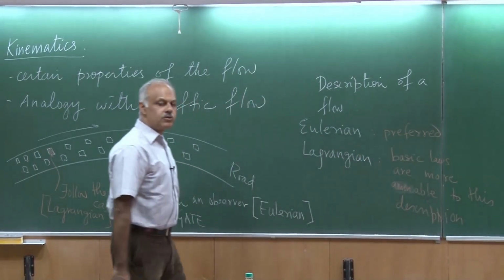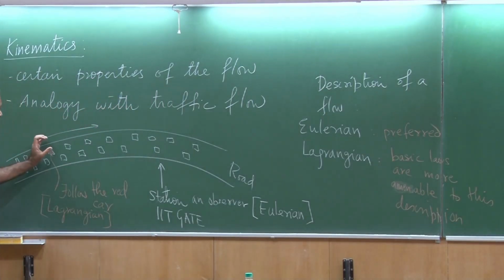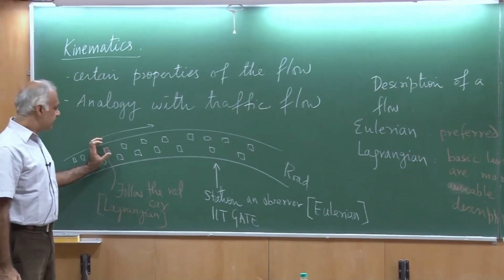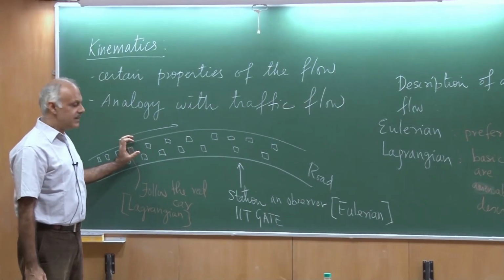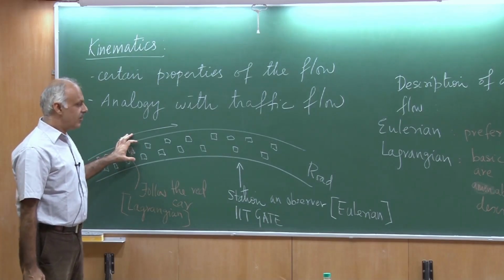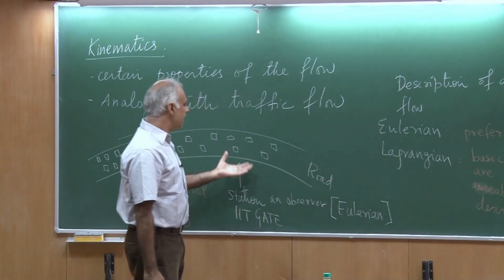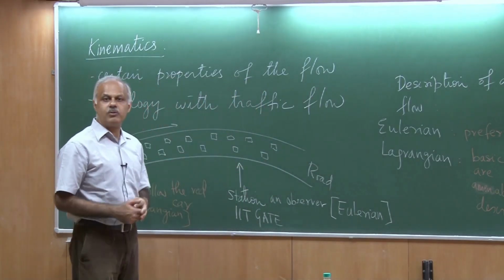For example, I want to look at Newton's law of motion. I would like to apply it on a given fluid element. So the acceleration of a fluid element is going to depend on the forces acting on it. On the other hand, in the Eulerian description, I am not focusing on a fluid element, but there are these different elements that go by.